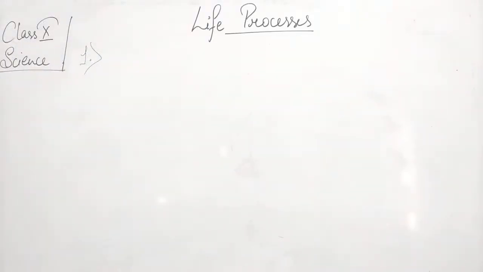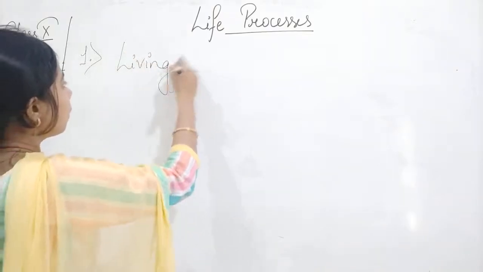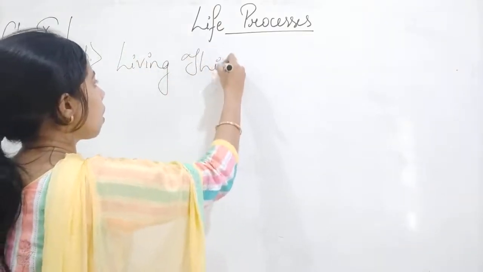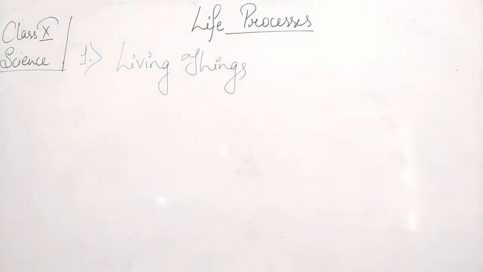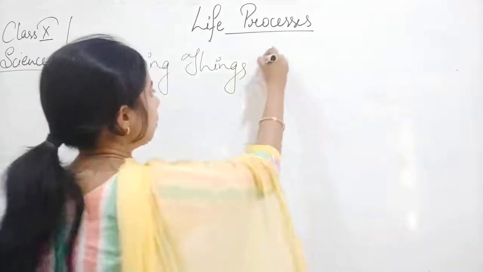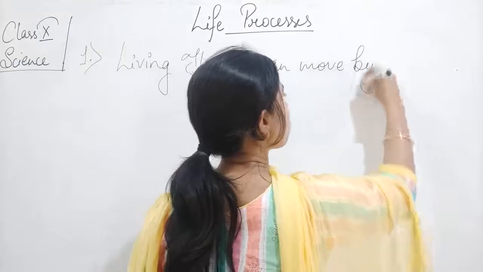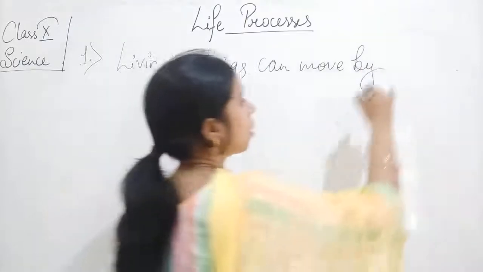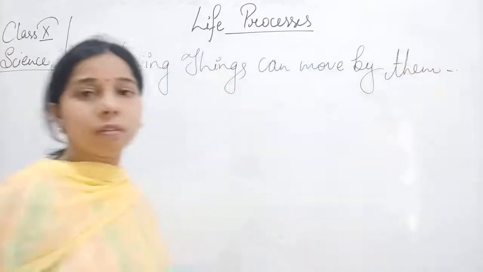The first one is that living things can move by themselves.